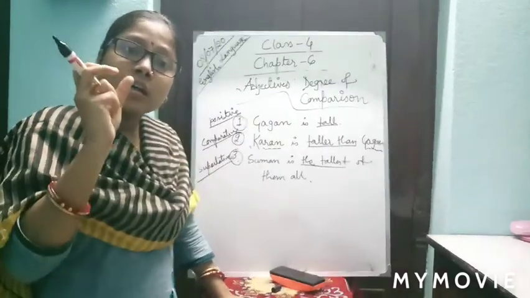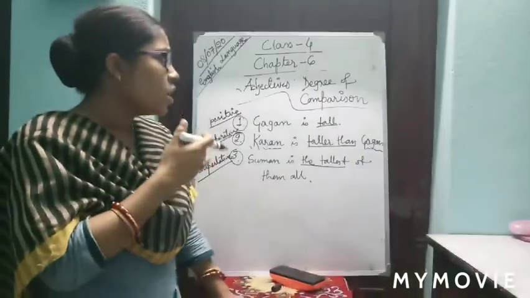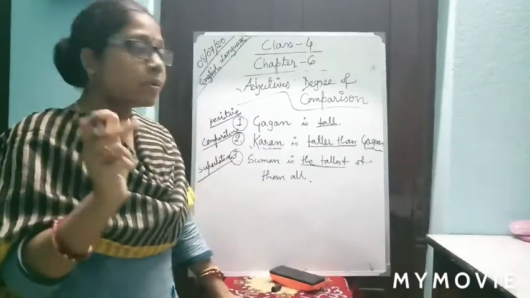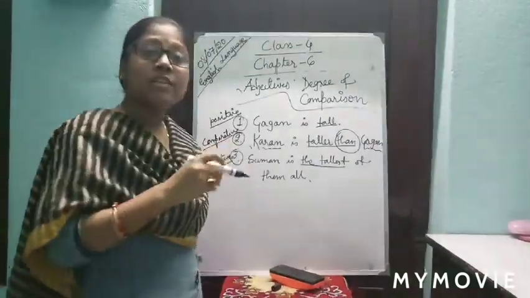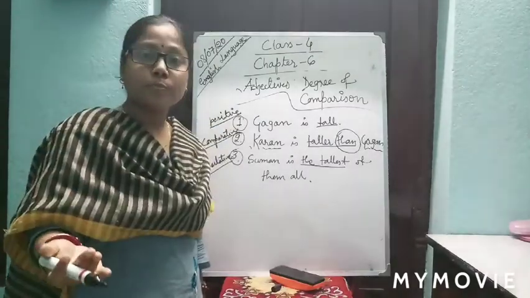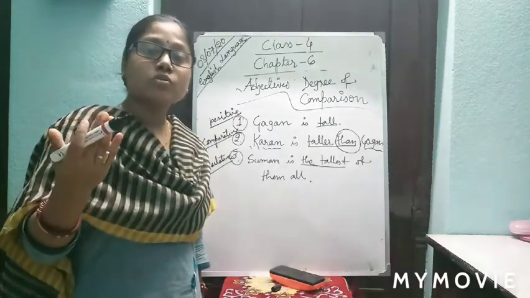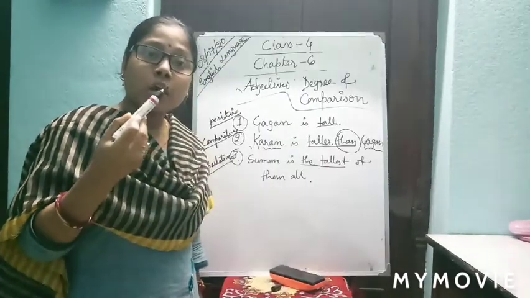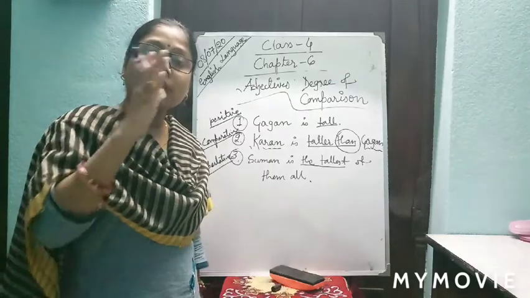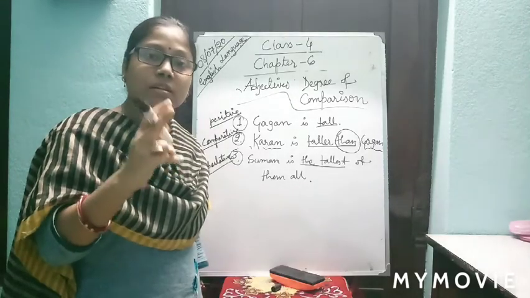Positive is the basic form or base form of the adjective. Comparative, when it is compared between two people. The key word of the comparative degree is than. We are always using than in the comparative degree. And superlative, when it is compared between more than two people. Two people, comparative; base form, positive; and more than two is known as superlative. Keep it in mind.